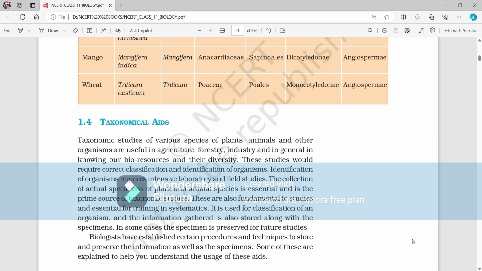These are also fundamental to studies and essential for training in systematics. It is used for classification of an organism, and the information gathered is also stored along with the specimens. In some cases, the specimen is preserved for further studies. Biologists have established certain procedures and techniques to store and preserve the information as well as the specimens. Some of these are explained to you to help you understand the usage of these aids.